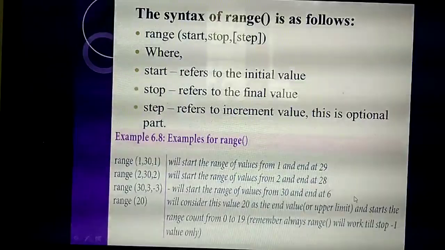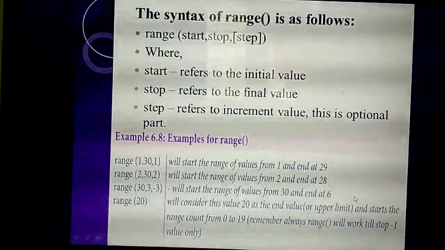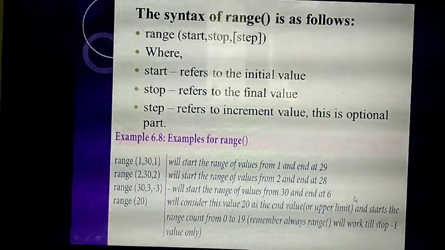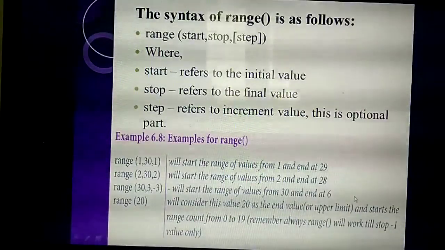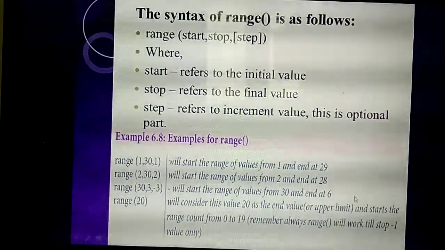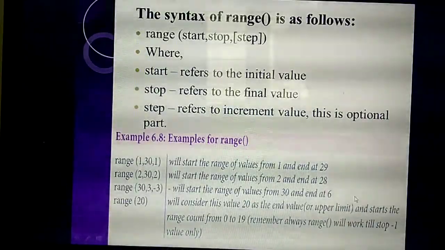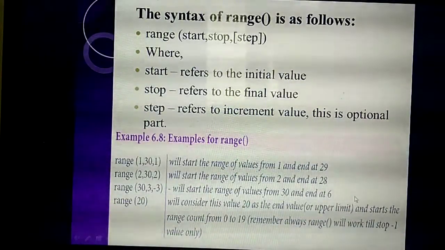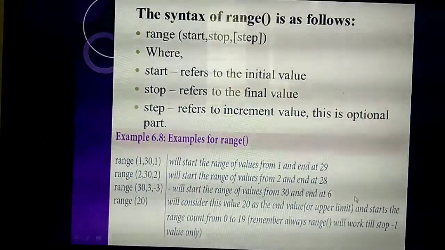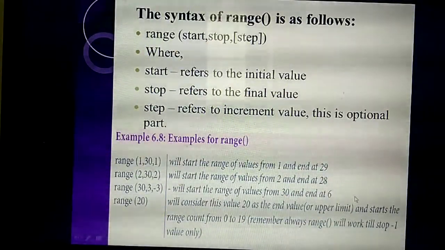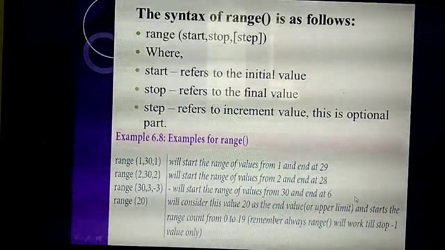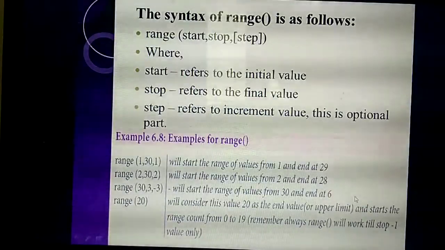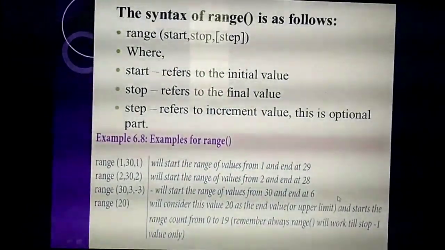So once more, the syntax of range has 3 things. What are they? Range of start, stop and step. Start refers to the first value, the starting, initial value. Stop means the final value. Always the final value is taken minus 1, that means the value before it. So don't forget. You may get confused, sometimes why they have given the last value like this, why we need to take the before value. So listen, the stop value always takes the value minus 1. Step means the increment value. That's an optional part. Some programs give a step value, some programs won't. Okay, then we can see the example for this range function.